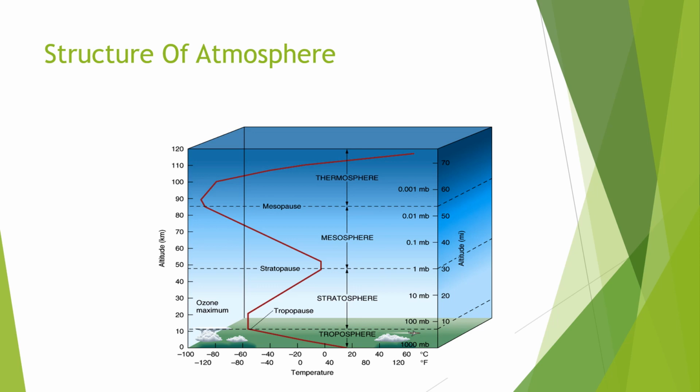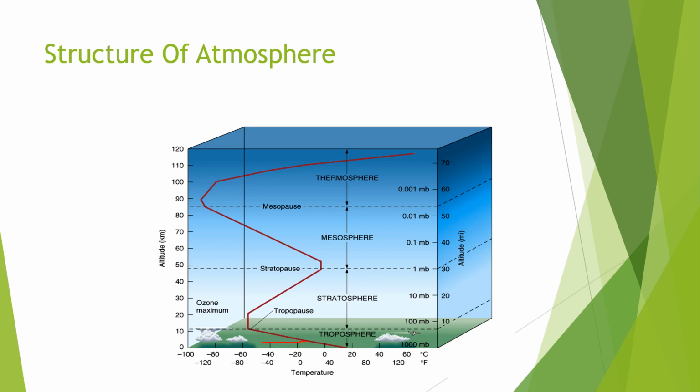Starting with the troposphere. The troposphere is where we can observe various phenomena, like rainfall, cloud formation, fogs, and all such activities. As we can see here, clouds, and airplanes also can be observed in the troposphere.